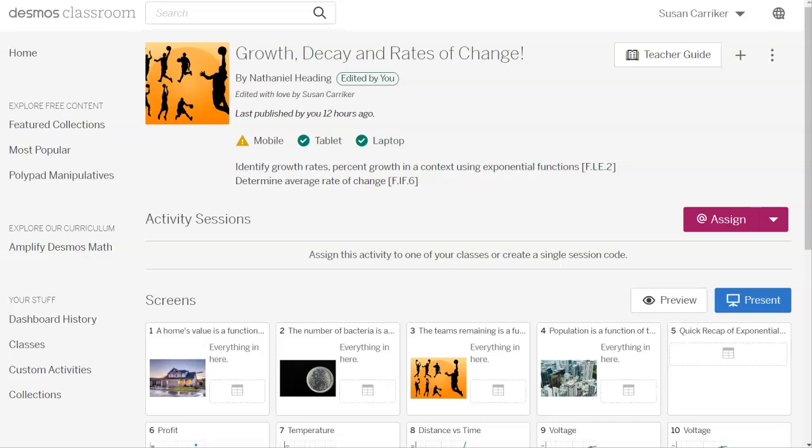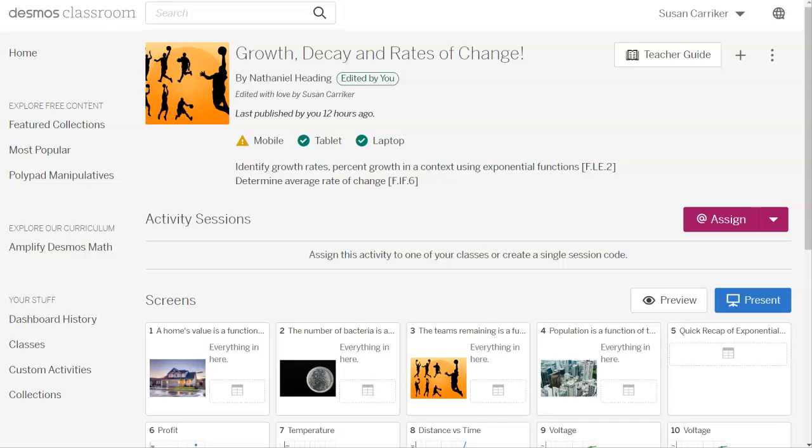I intended that part to be mostly independent work, but if your students are struggling, you may slow down and talk a bit about growth rate versus percent growth. Let the kids talk about it themselves in their teams. Have a student come up and maybe demonstrate.